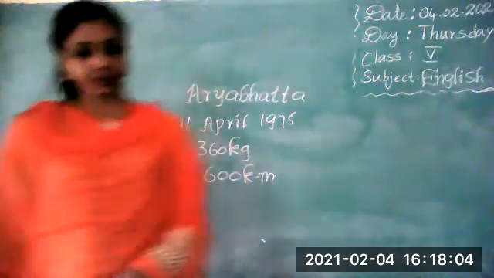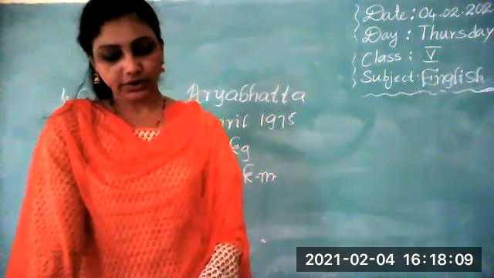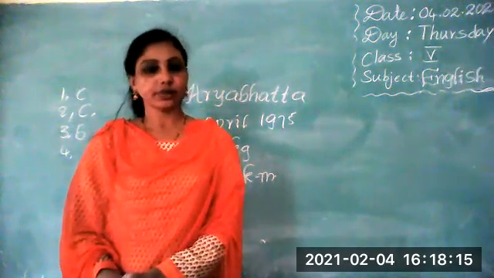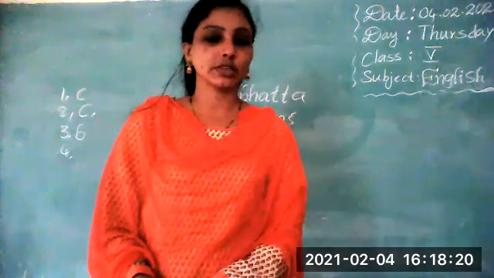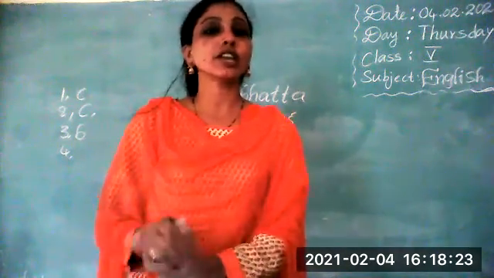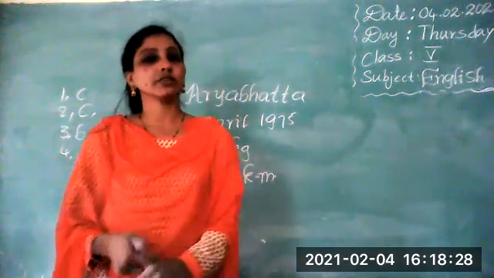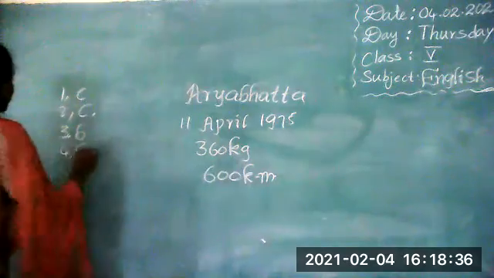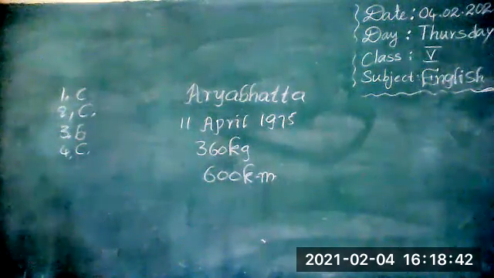Next, fourth one. How many countries had launched satellites before India did? None, 11, 10, or 12? Our India is the 11th country which sent satellites into space. There are 10 countries that sent satellites before India. So here option C again. Fourth one, option C.